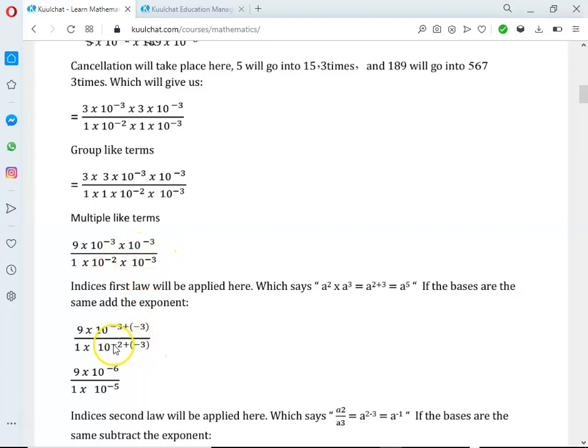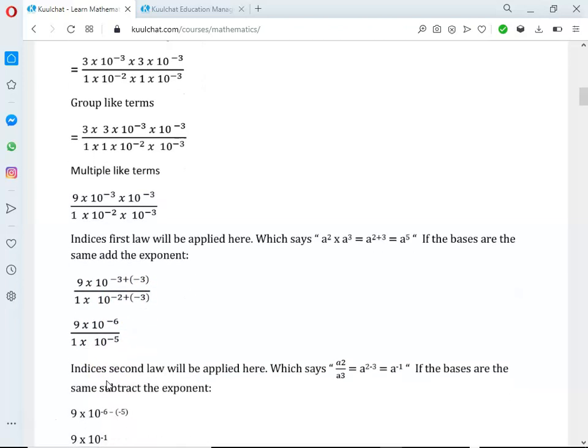So here we add the exponents. We get 9 times 10, and minus 3 plus minus 3 will give us minus 6, all divided by 1 times 10, and minus 2 plus minus 3 gives us minus 5.